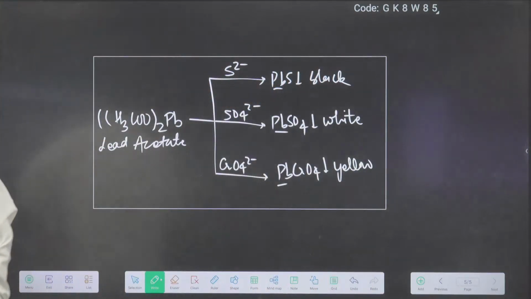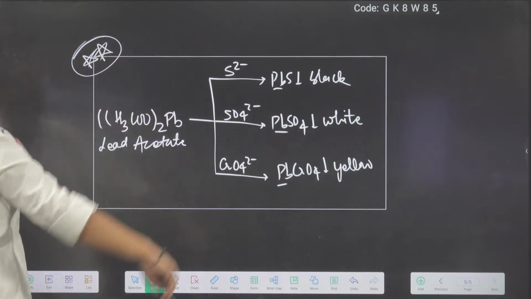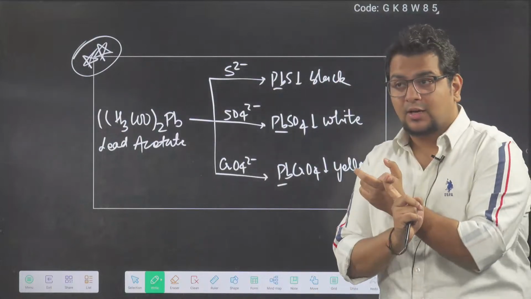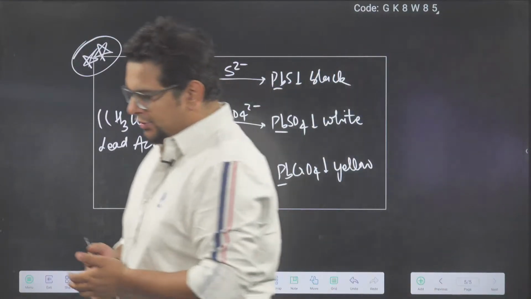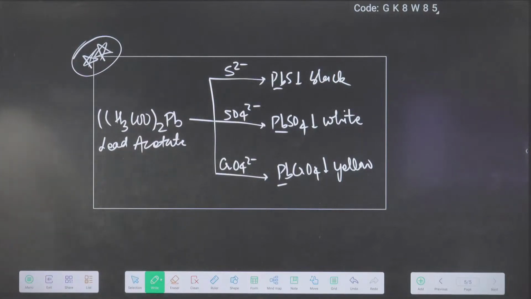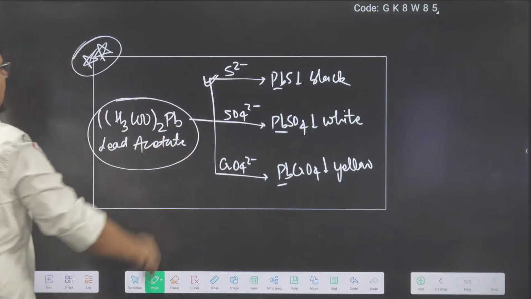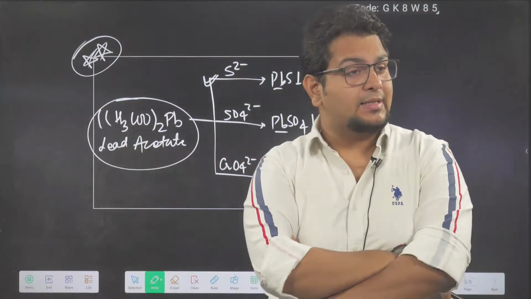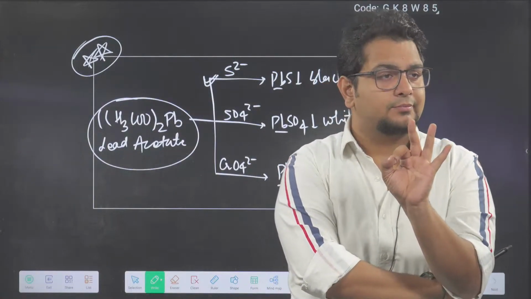So these cations can be used for testing of anions. I can take this as a test also. I can say it's the lead acetate test. Sulfide, black. Sulfate, white, and chromate is always yellow. So this is important to write here. Whenever lead acetate comes, generally people only think about lead acetate paper turning black. So be aware, whenever lead acetate is coming, carefully read the question. There are 3 tests in your syllabus.